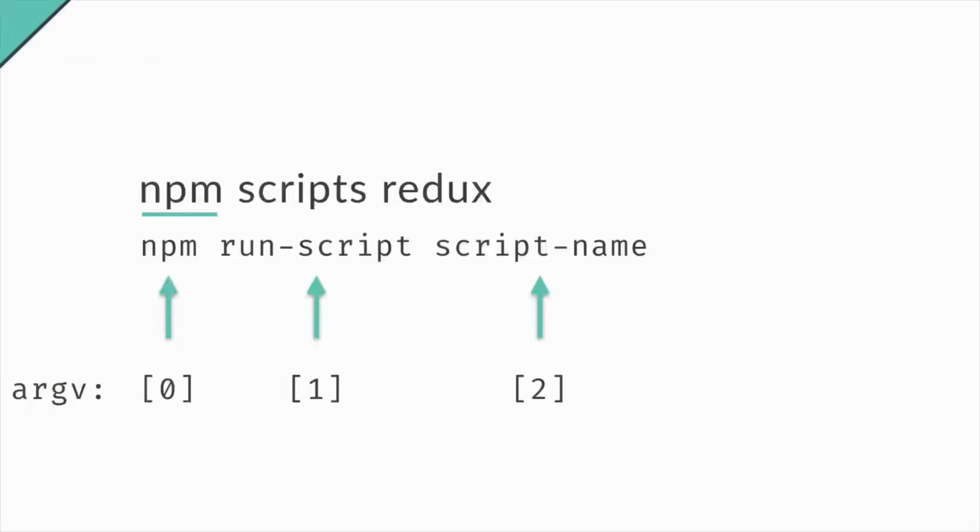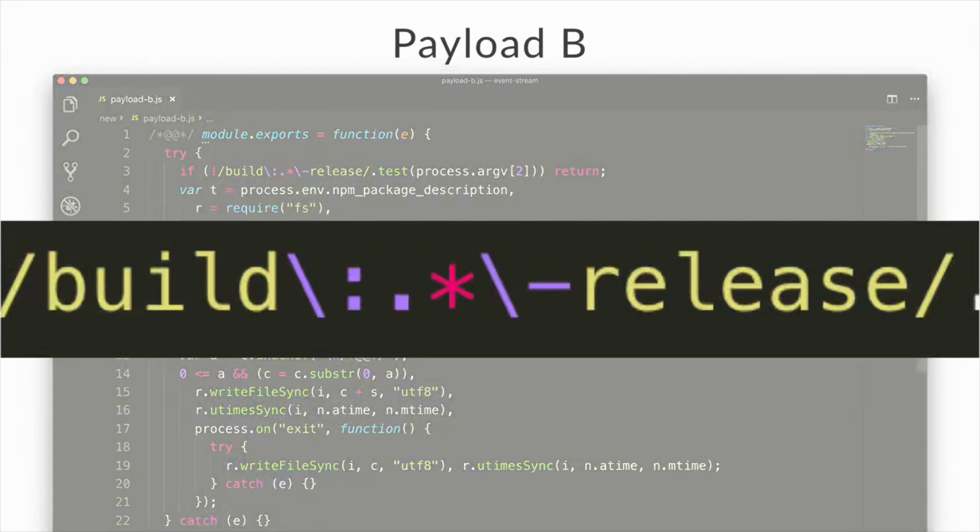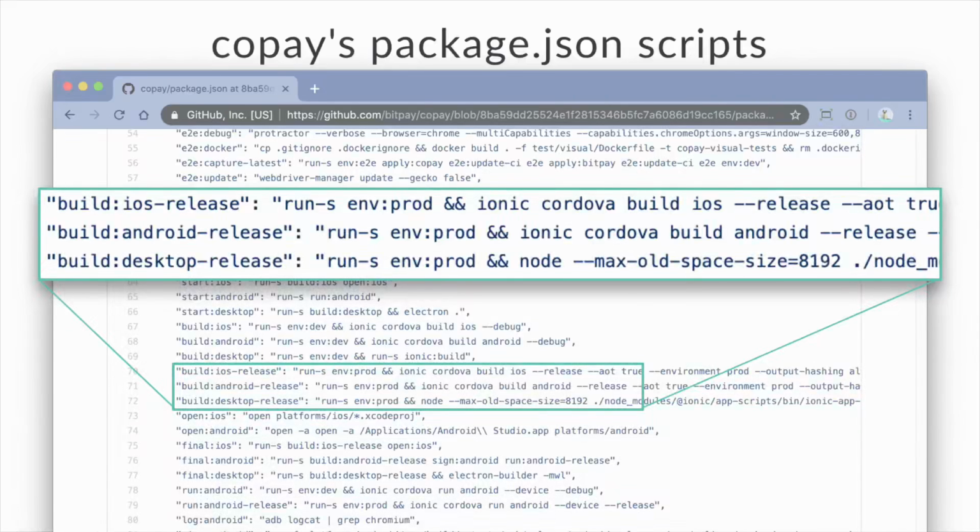If you're not entirely familiar with how NPM scripts run, because we know that we are running in an NPM script, we know what the third element in argv is going to be, because we know the first one is npm, the second one is run-script, so the third one must be the actual script that is being run. And there is a circle. So what we're looking for in copay-dash is a script that starts out with build:, blah, and ends in -release. This is all just falling into place so well.